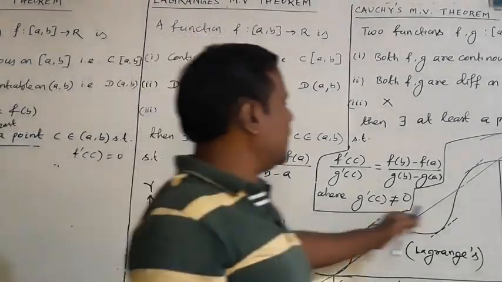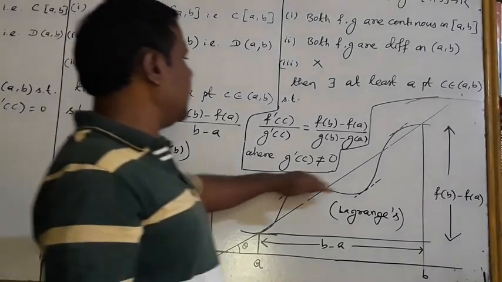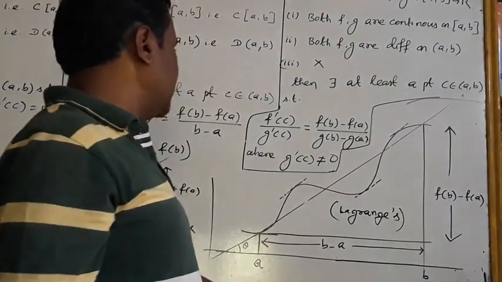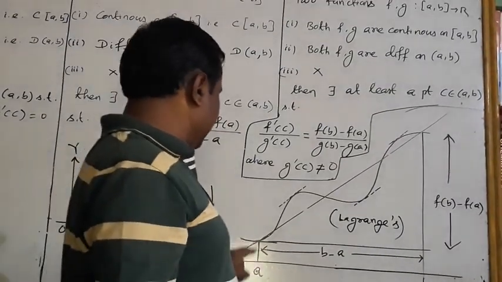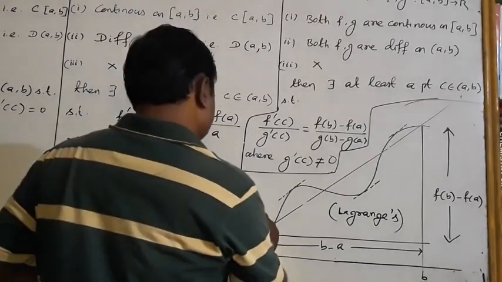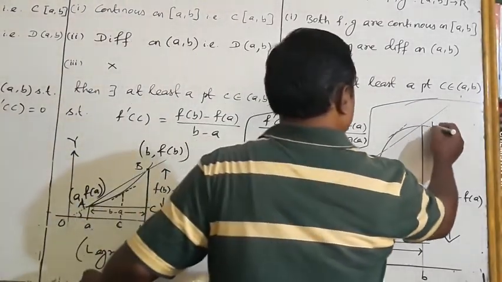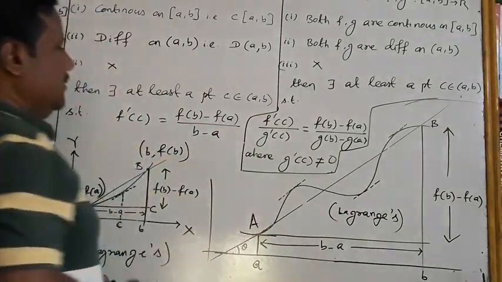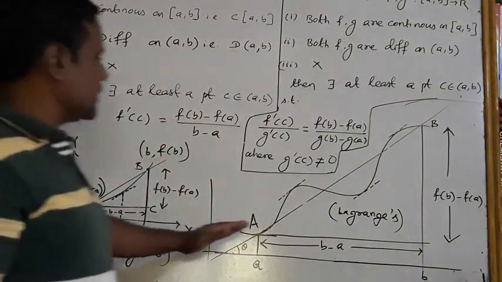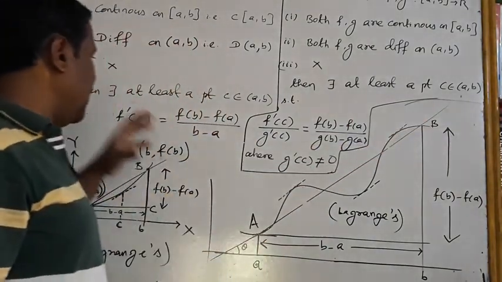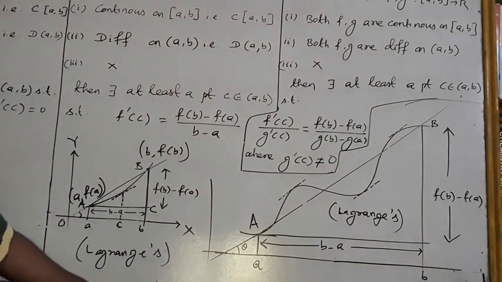Now look at this figure. What happens in this figure? Suppose here is point A, here is point B, and here is the chord AB. Look at this chord: how many tangents are there parallel to this chord?